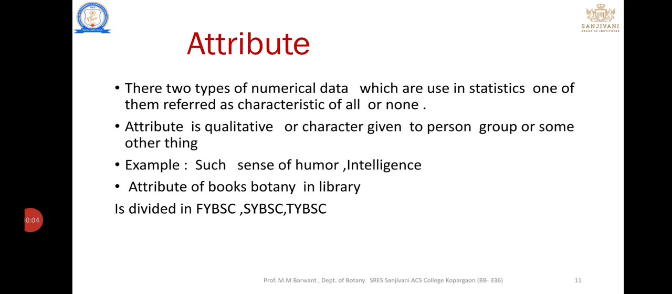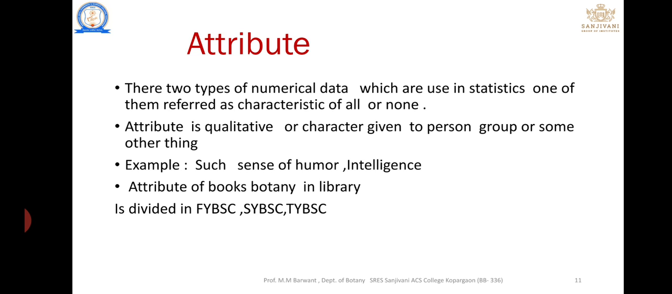In the previous video, we discussed secondary data, qualitative data, and quantitative data. Next, we have seen the parameter and its example. We are going to study in this video attribute, variable and its types, and the statistical error. Those concepts we are going to study in this video.